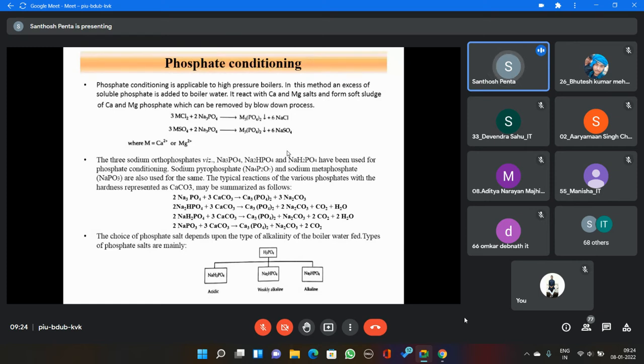Then that water is fine and can be used further. That means the precipitates are partially removed, and the remaining water can be continued for the generation of steam. This is phosphate conditioning.